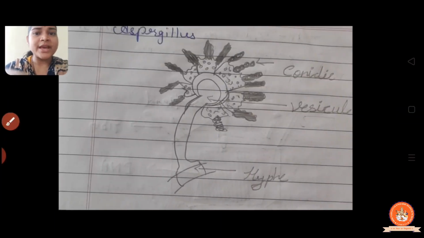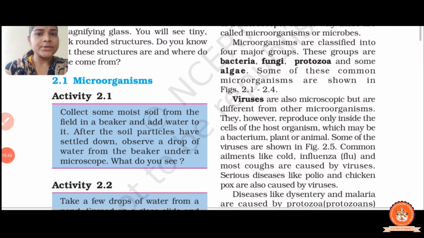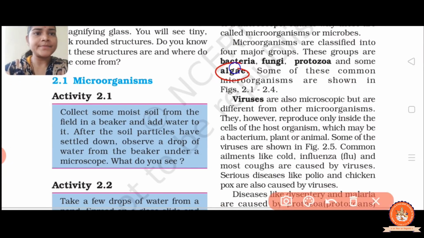Now the next we have is algae. Algae is the green substance floating on the water. I think you have observed the green substance floating on the water; it is called algae, and they are found in lake, river, pond, stagnant water, moist soil and stone. They mostly grow on moist, wet surfaces, right?